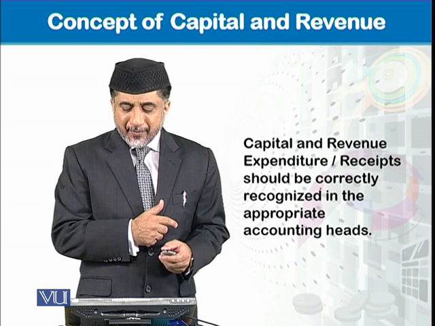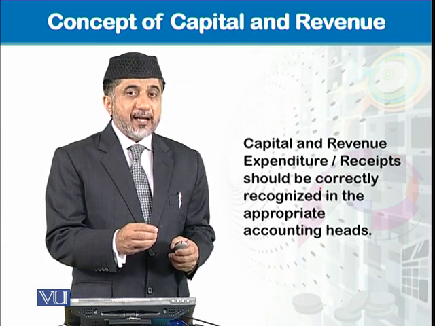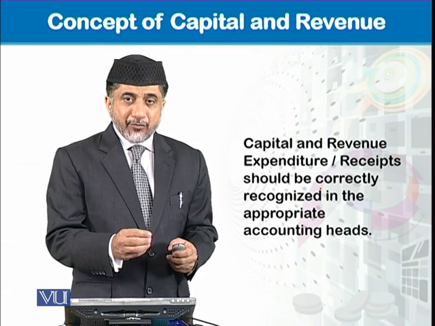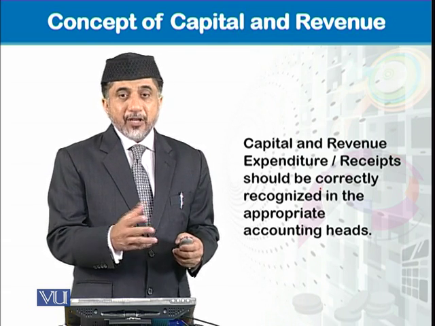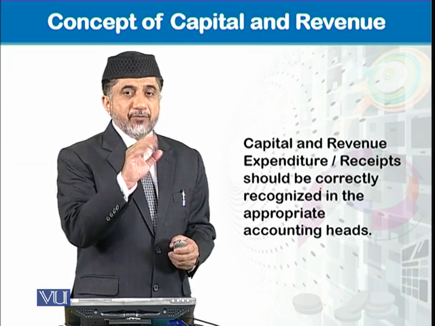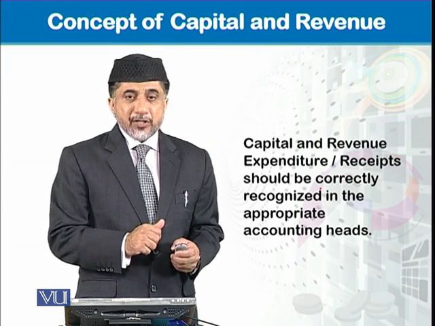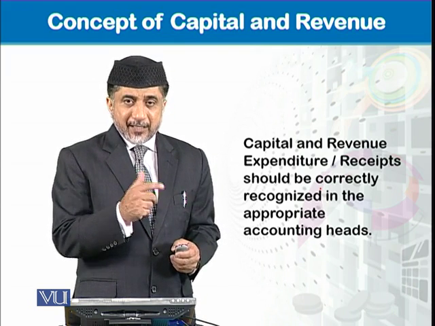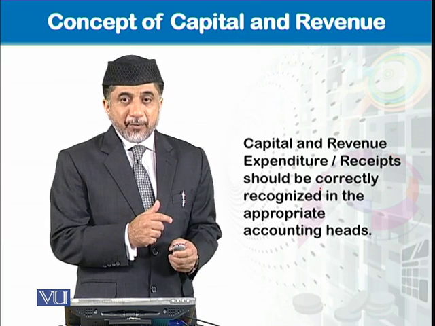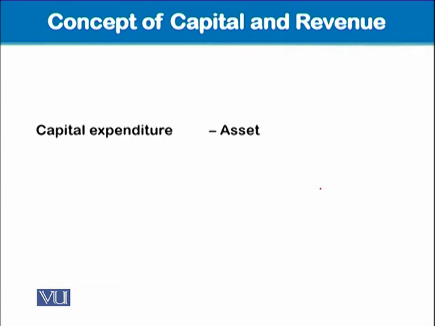If we recognize capital expenditure and revenue expenditure correctly, and in the same way capital and revenue receipts correctly, then this error of principle will not arise. Got it? So we will do a little practice to identify capital and revenue expenditure and receipts.